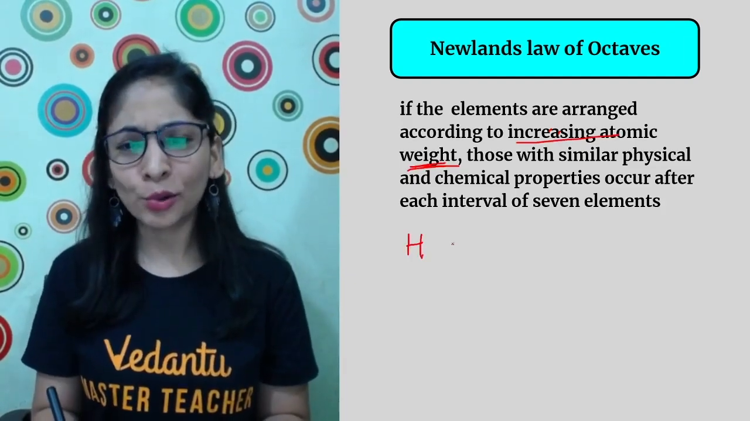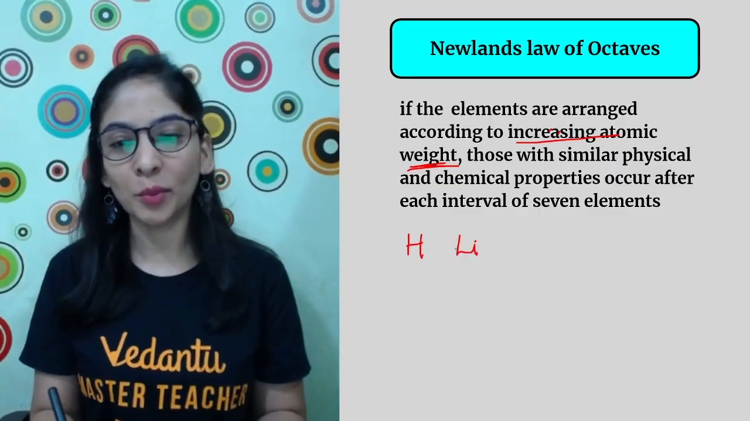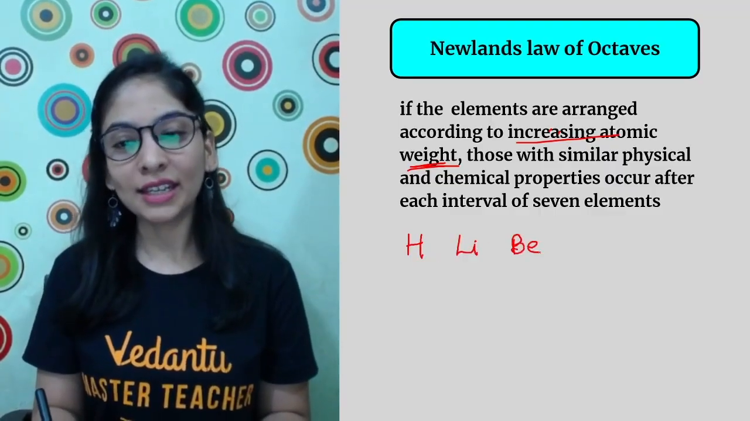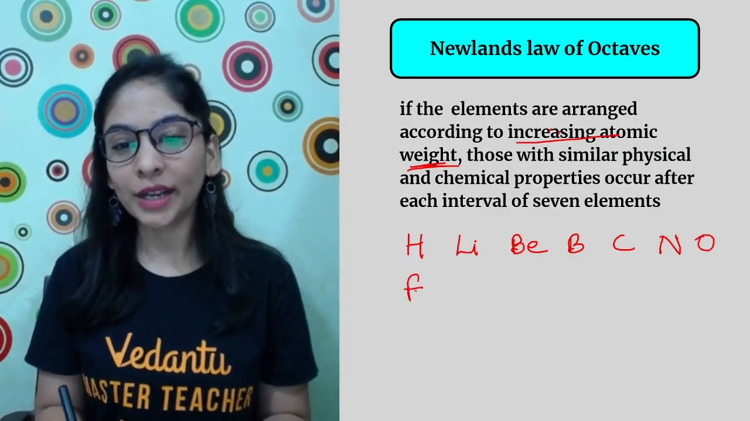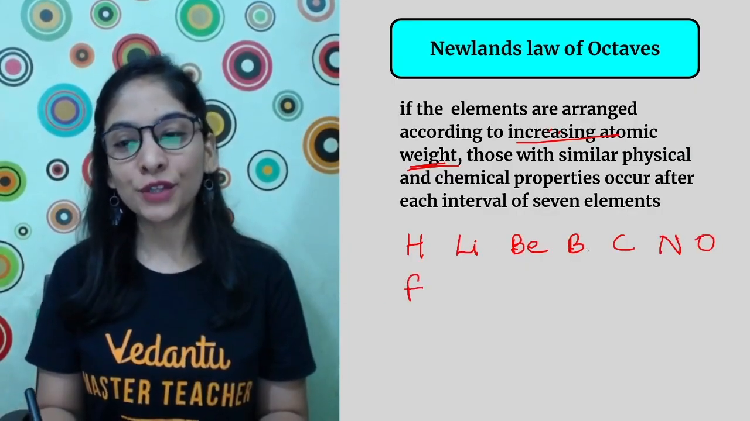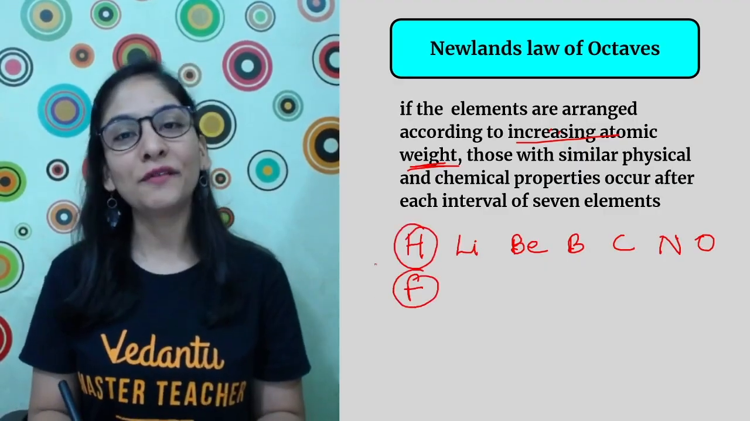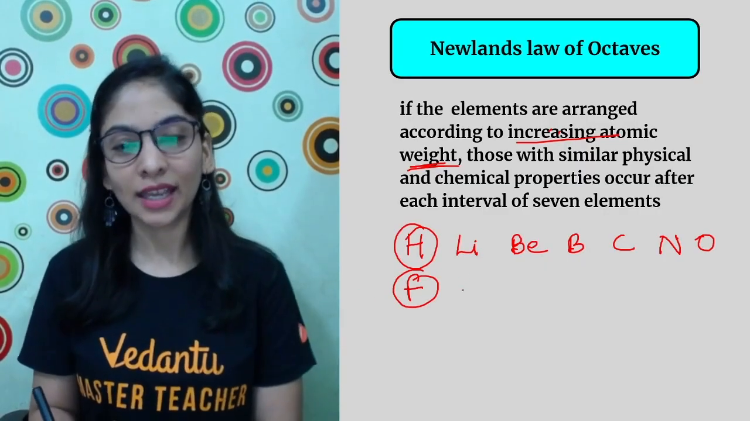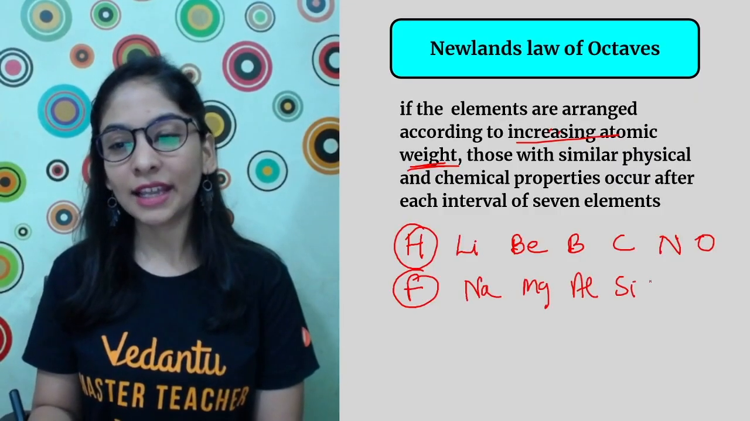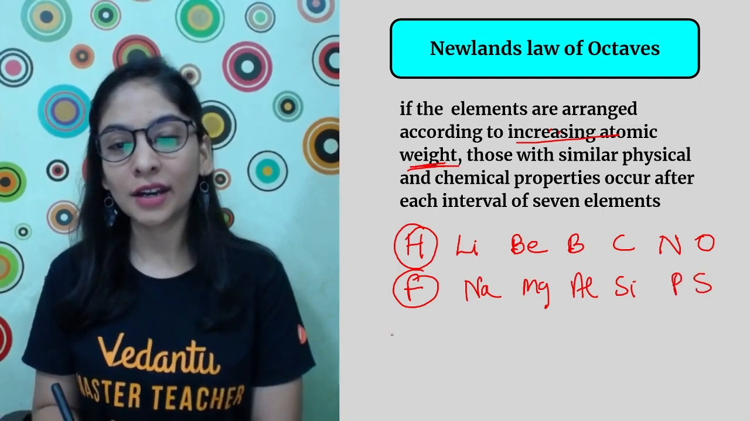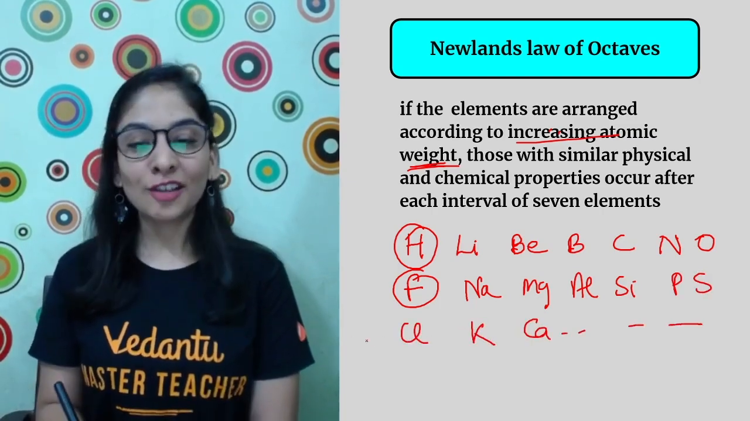So it's like hydrogen, lithium. I'm not writing helium because helium was not in the picture at that moment of time. Hydrogen, lithium, beryllium, boron, carbon, nitrogen, oxygen, fluorine. Look at this: first, second, third, fourth, fifth, sixth, seventh, eighth. That means hydrogen and fluorine have the same kind of property. After that, sodium, magnesium, aluminium, silicon, phosphorus, sulfur, chlorine, potassium, calcium. That's it. So look at this.